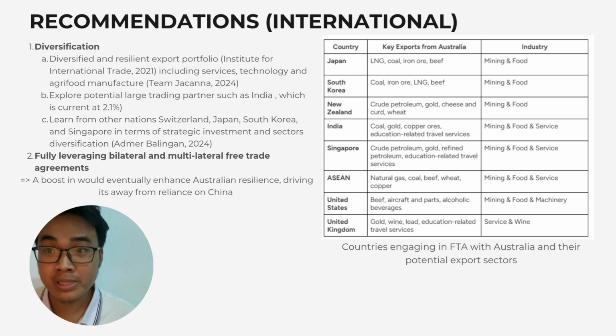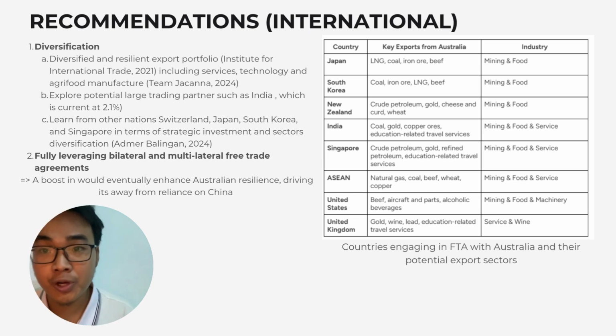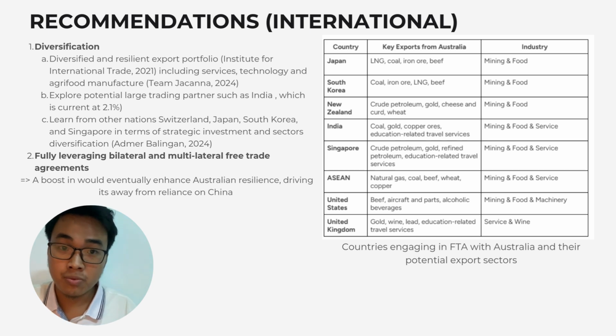As you can see in the table on the right, Japan, South Korea, New Zealand, all of these countries have engaged in an FTA with Australia, with some industries on the right, like mining, food, and service. So if Australia engages in closer ties with these countries, it will reduce its overall reliance on the Chinese economy.